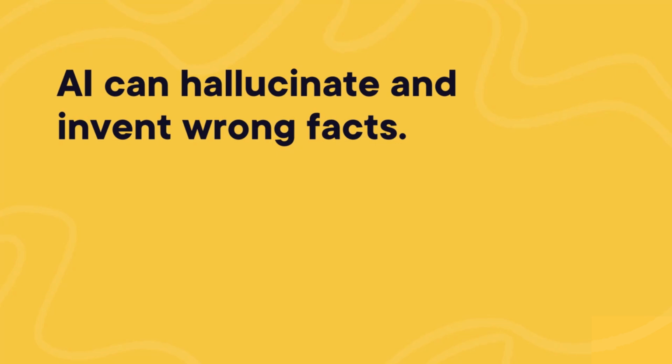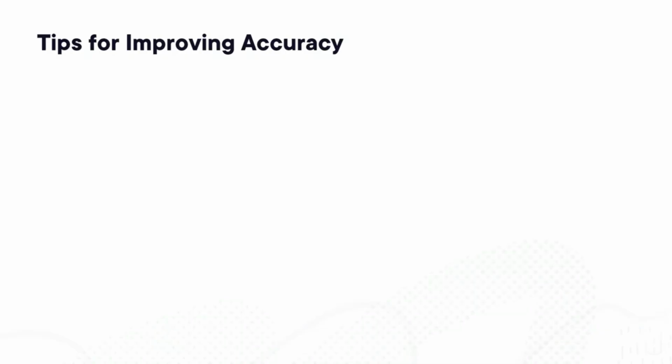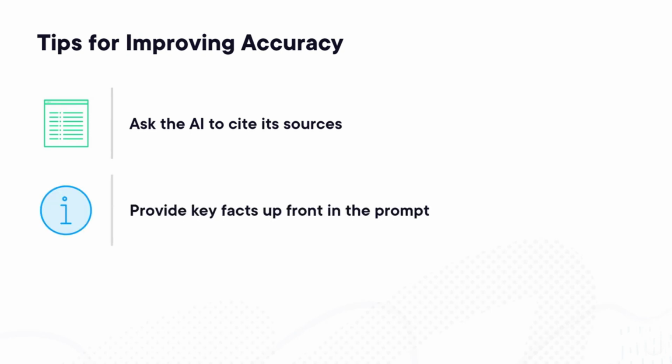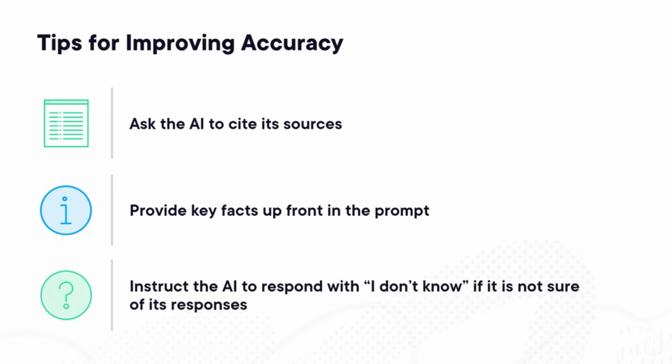As far as prompting goes, here are a few simple strategies you can use. First, you can ask the AI to cite its sources. That way you can check where the information came from, instead of just blindly trusting. You can also provide key facts up front, so the AI doesn't have to guess or fill in the gaps. And then finally, you can tell the model to just say "I don't know" if it's unsure, instead of making something up. So these small tweaks can make a big difference when it comes to getting accurate information.